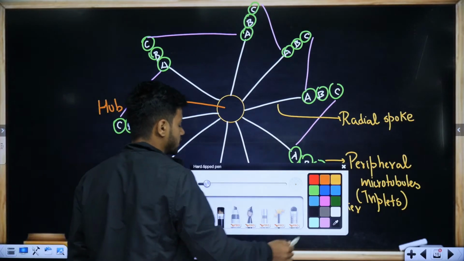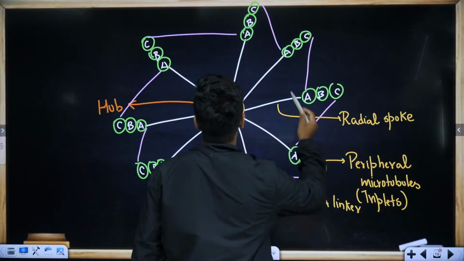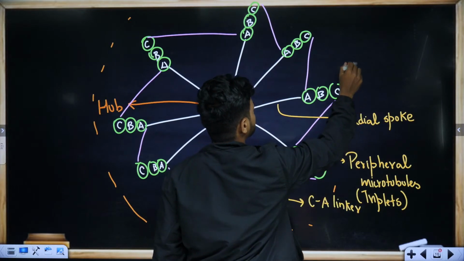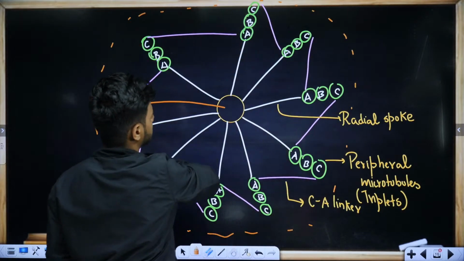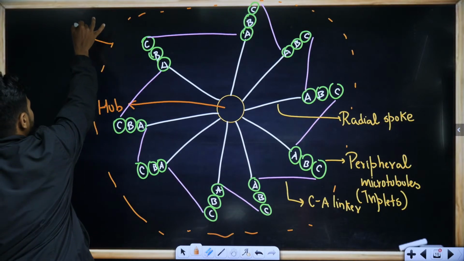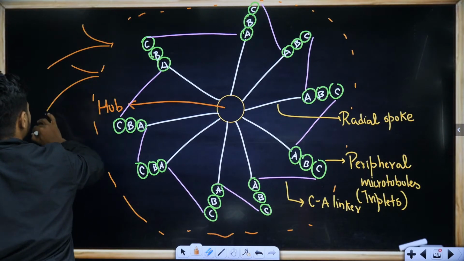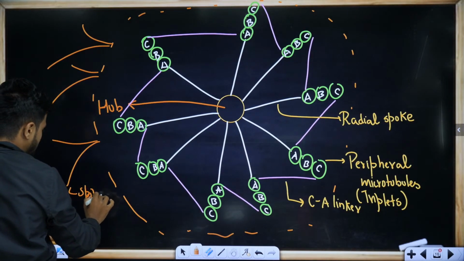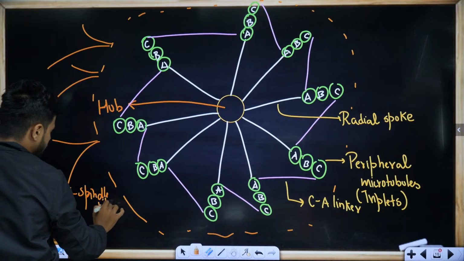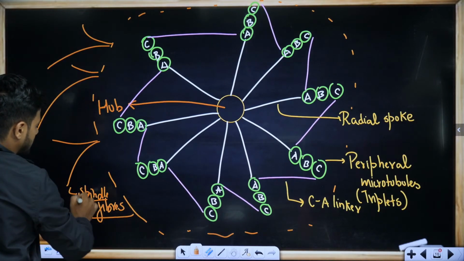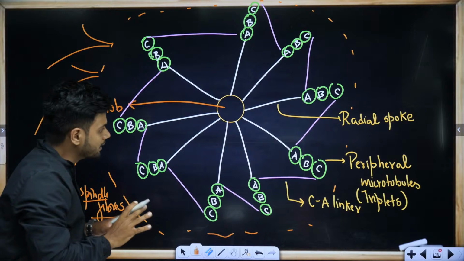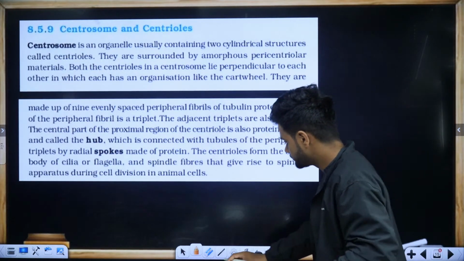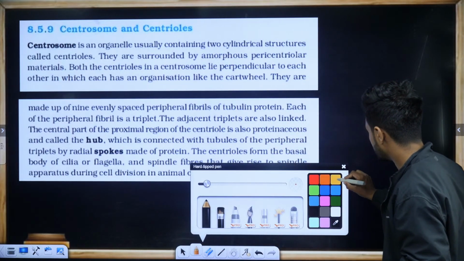The entire structure is covered by an amorphous structure. From this amorphous structure, we can see spindle fibers arising. Okay. Understand now. Understand the entire structure. When you read, you will understand better. When you read, you will understand much better.